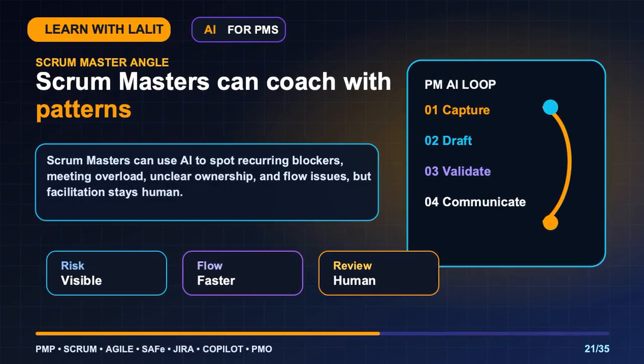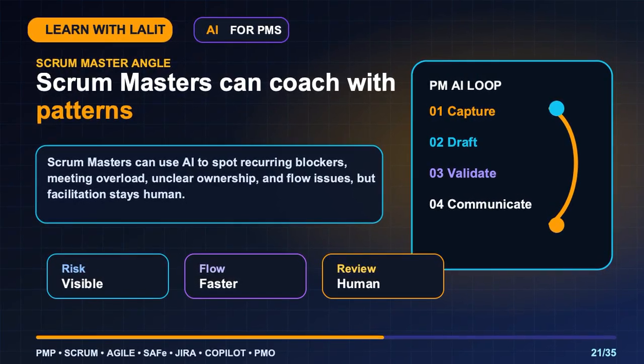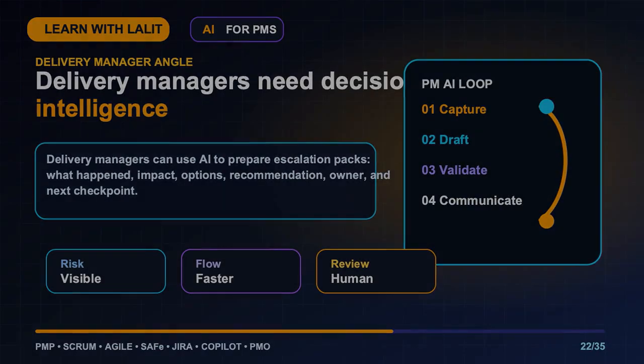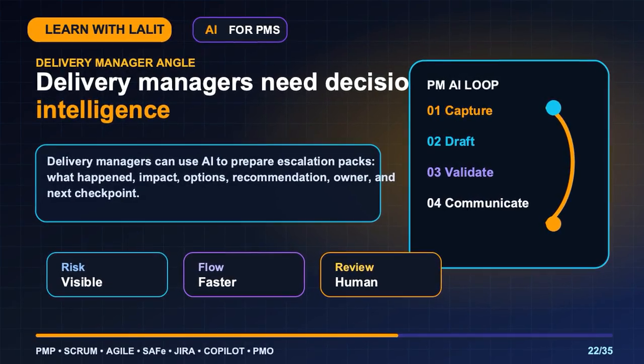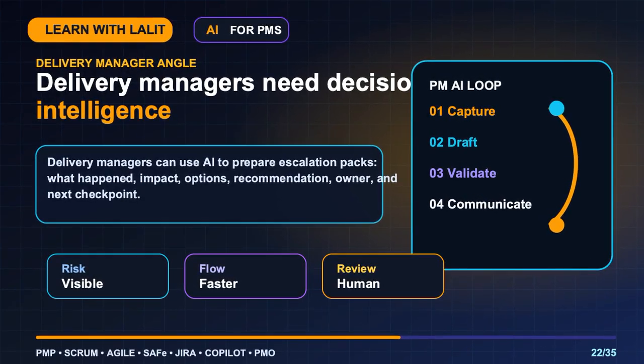Scrum Masters can use AI to spot recurring blockers, meeting overload, unclear ownership, and flow issues, but facilitation stays human. Delivery managers can use AI to prepare escalation packs: what happened, impact, options, recommendation, owner, and next checkpoint.